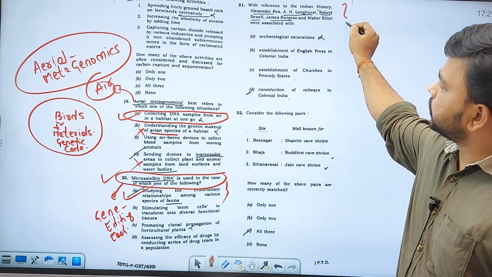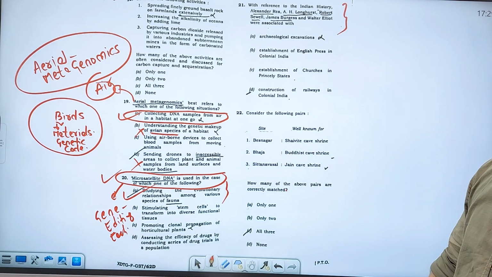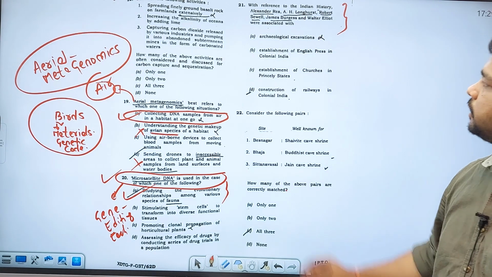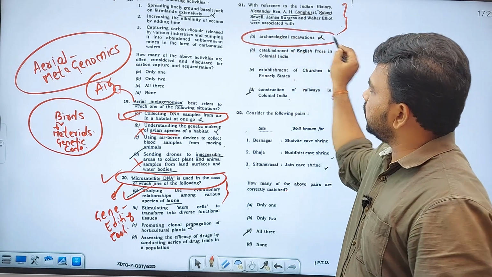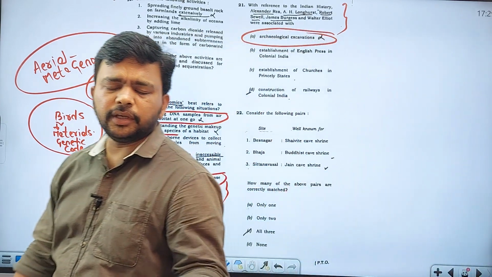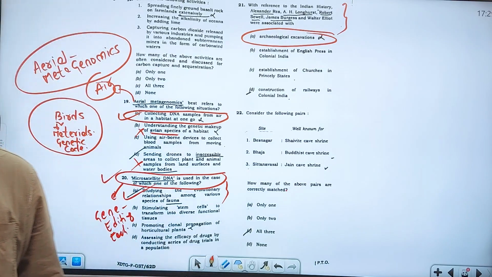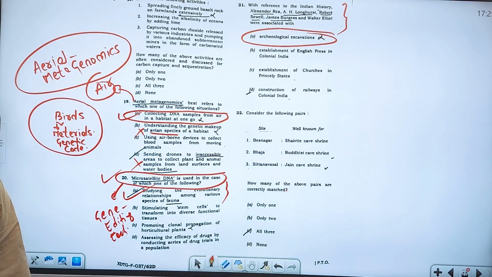With reference to Indian history, Alexander Rea, A.H. Longhurst, Robert Sewell, James Burgess, Walter Elliot. Who are they? They are all associated with archaeological innovations, one of the important and favorite areas of UPSC. Many times they ask archaeological innovations related aspects, right?